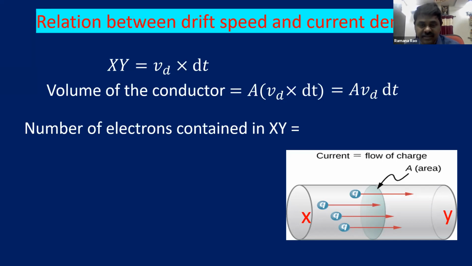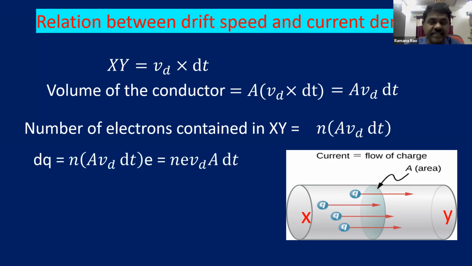So it is going to consist of a very huge number of electrons because it contains many atoms. Each atom is going to have its free electrons. So how many electrons in a given length xy? It is n into A into Vd into dt. Multiply with n. So the number of electrons contained in the length, we are multiplying with n, where n is the number of electrons per given volume.